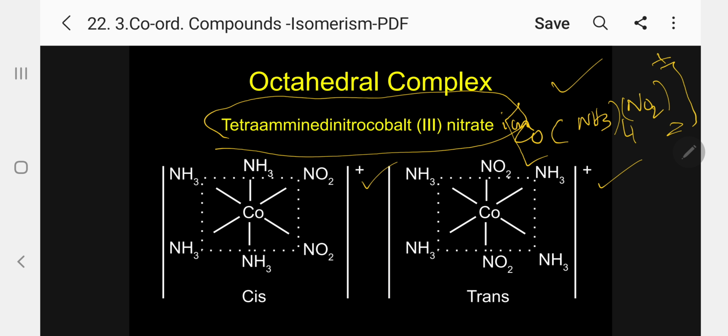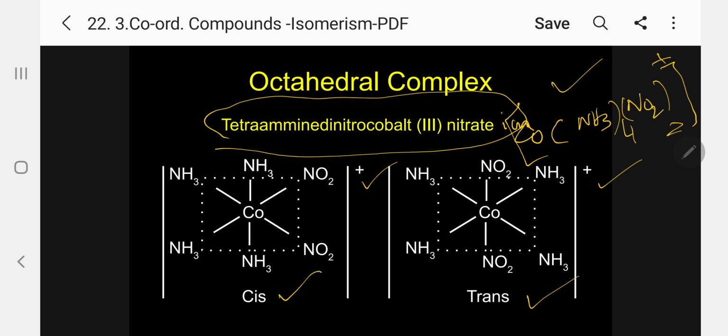Kindly follow. Now, what will happen here? The NH3, that is left side, NH3, here the right side NO2. Here NO2 opposite. So in order to understand, this I am calling as cis, this I am calling as trans.